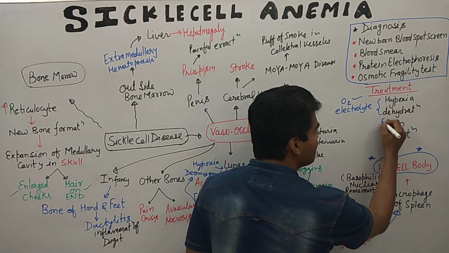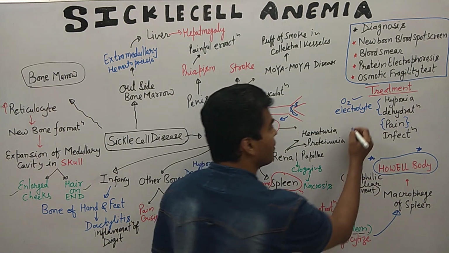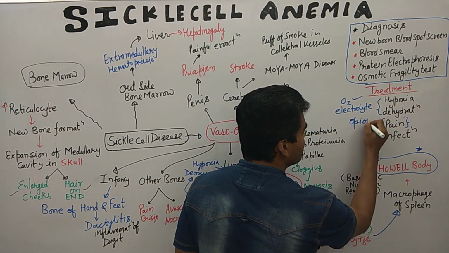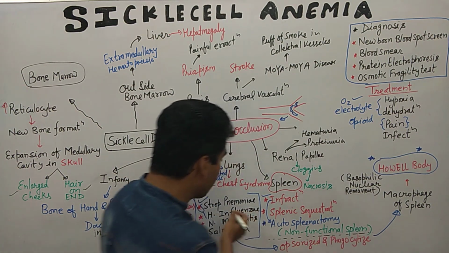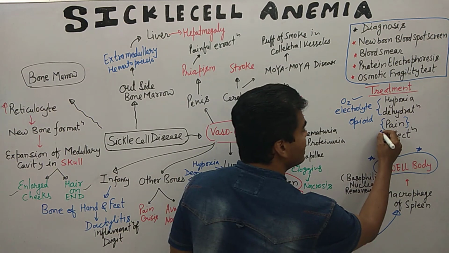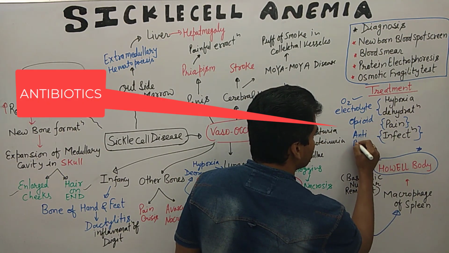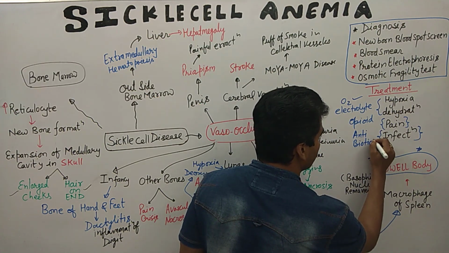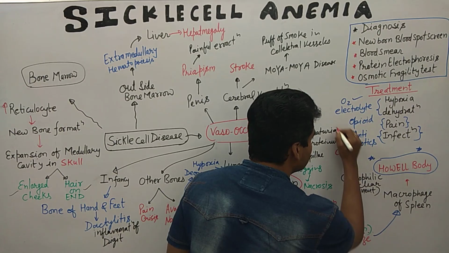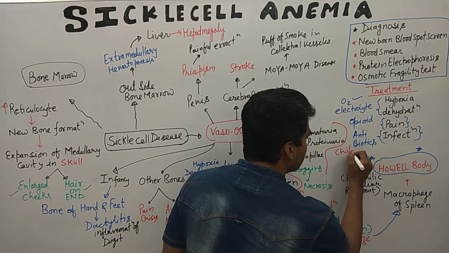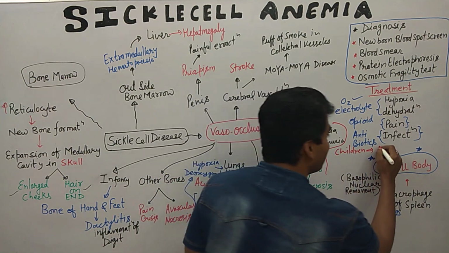Then if the patient is suffering from pain, we need to give opioids. If the person is suffering from infection by such bacteria, we need to give antibiotics. If children are suffering, we give them penicillin injection as well as